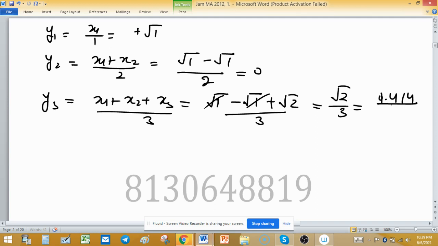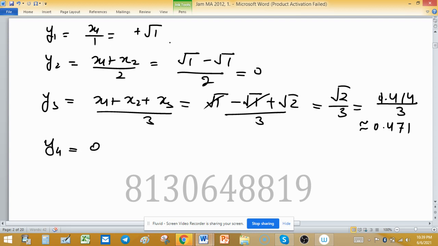So 1.414, this is the value of square root of 2 up to 3 decimal places, divided by 3. So approximately you can find 0.471, and you can find y4 also. So y4 is 0.